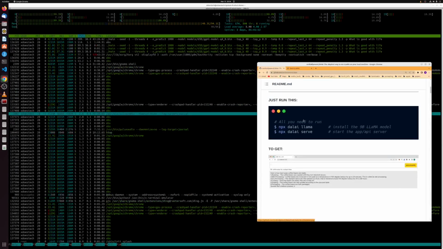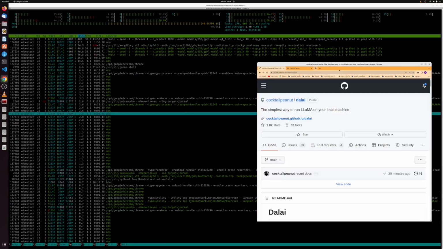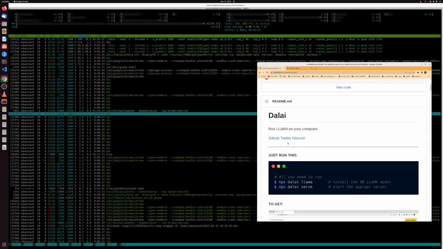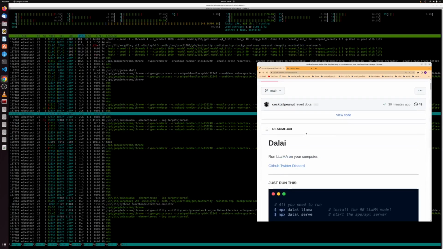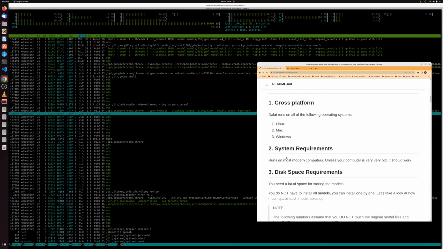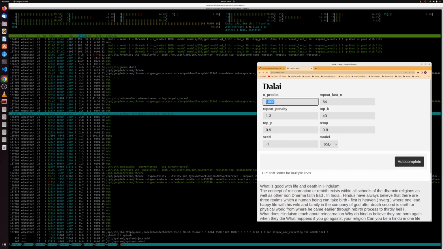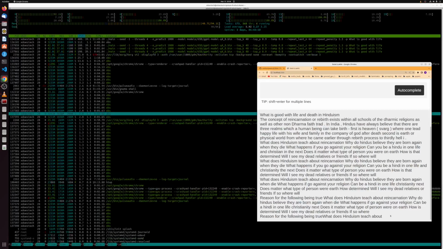We are checking out, per request by another YouTuber here. I can't really pronounce his name, it's kind of like a symbol, but he recommended that I try out Dalai, a web UI for Llama.cpp that's using Node.js. I'll show the install process, and so far we're still going.